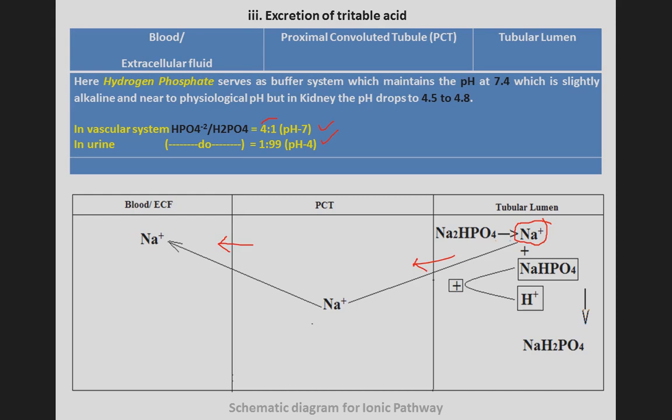So disodium hydrogen phosphate releases sodium plus sodium hydrogen phosphate, and also hydrogen ion. This hydrogen ion makes the urine acidic.